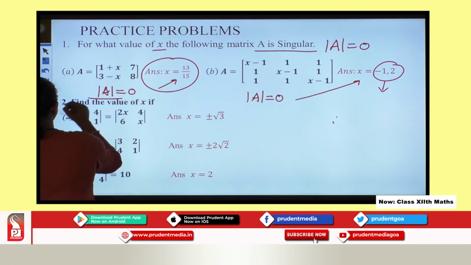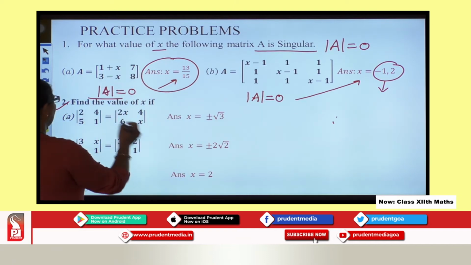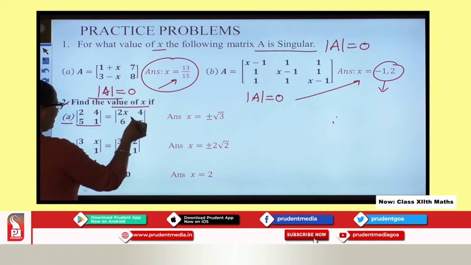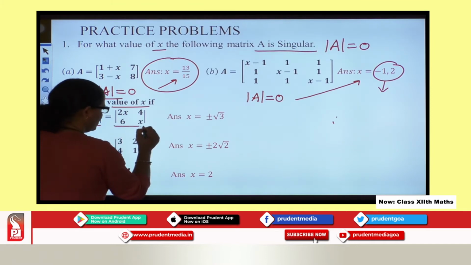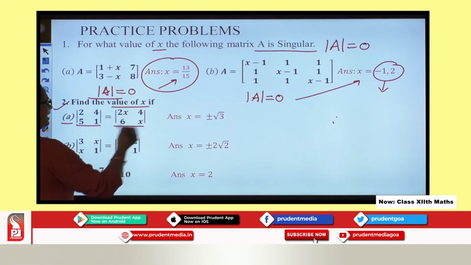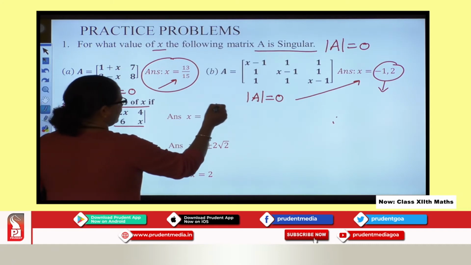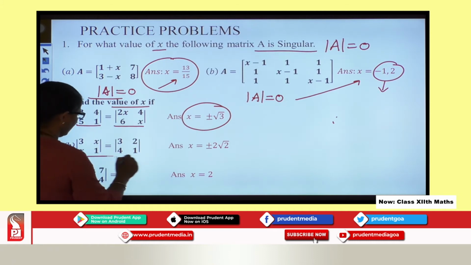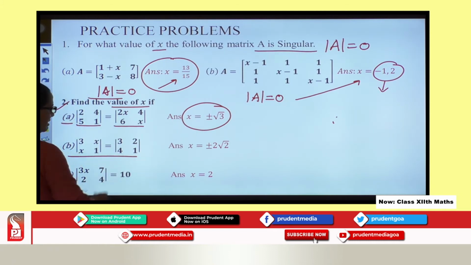Now let us talk about the second kind of problem, find the value of x. Now first thing, over here you see 2 determinants are given equal. So I will expand this, I will say equal to this. So when I expand it further and solve that equation, I will get the value of x as this. Same way you can see 2 determinants are given equal.